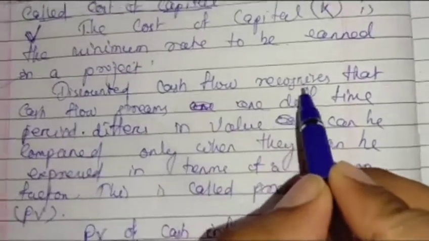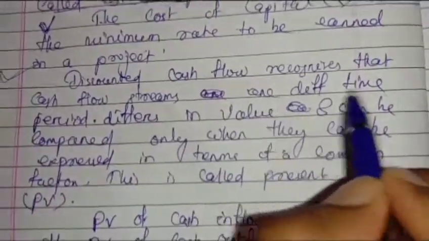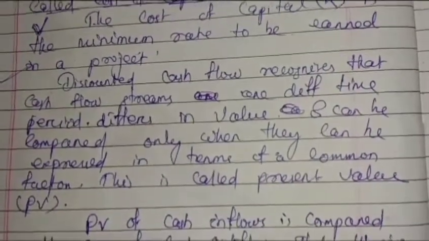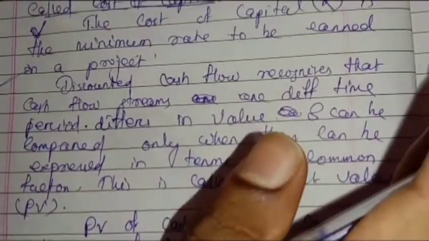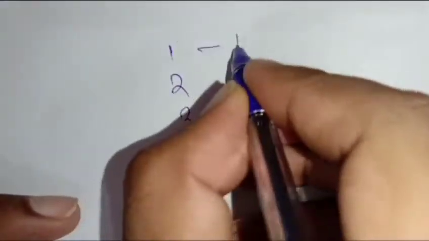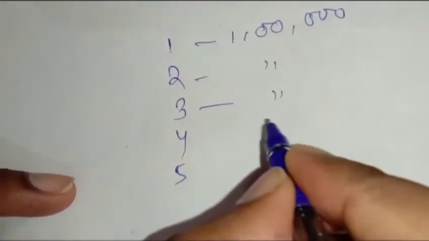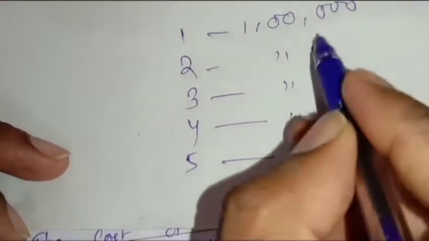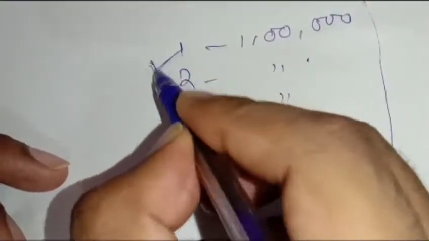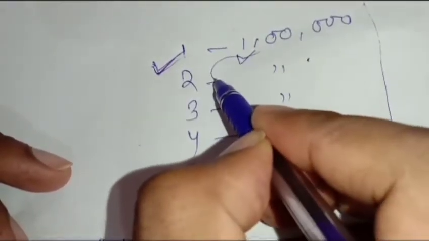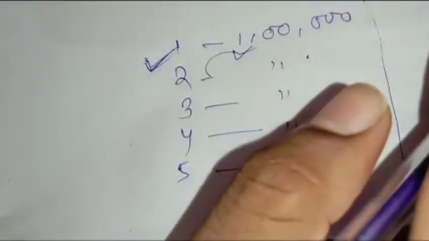So discounted cash flow recognizes that the cash flow streams are from different time periods, which differ in value. Yes or no? We are receiving cash flows from different time periods, so they have different values. Suppose we receive 1 lakh in the first year, 1 lakh in the second, third, fourth, and fifth year. But according to the discounted cash flow method, these are not the same, because time value matters here. The value of your money is different, because time has its own value.